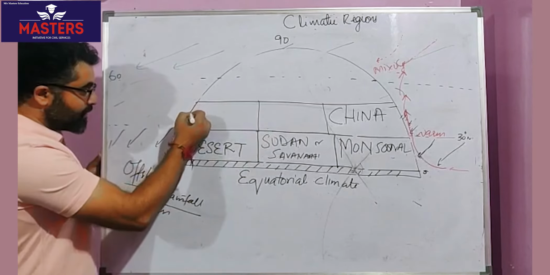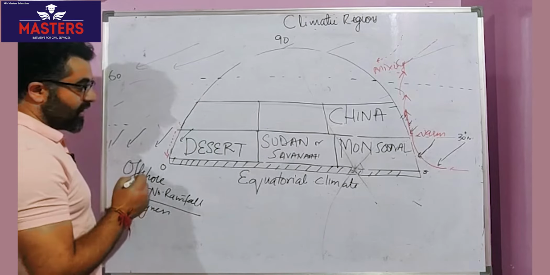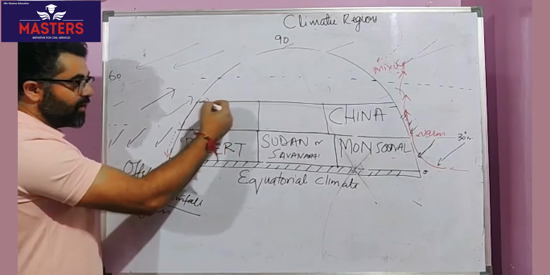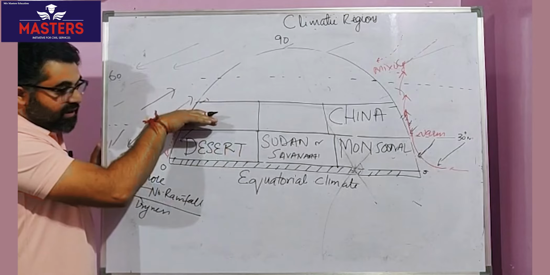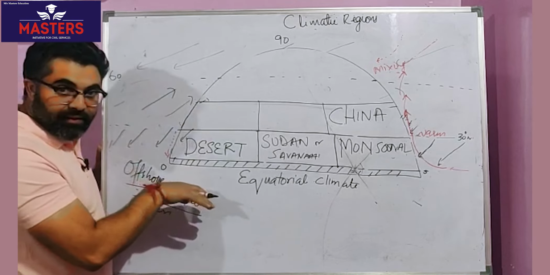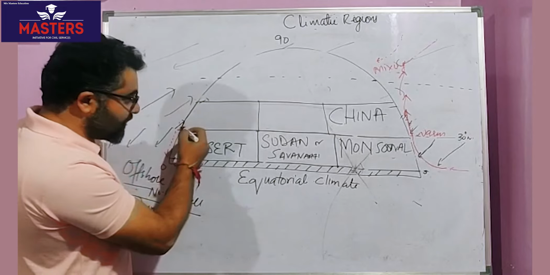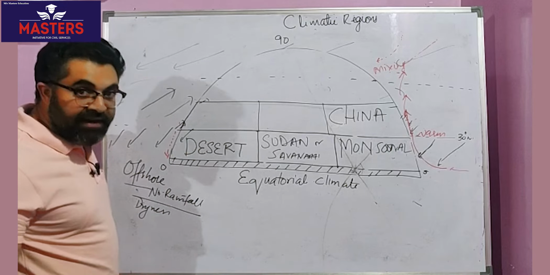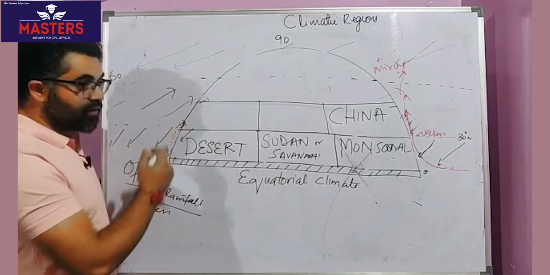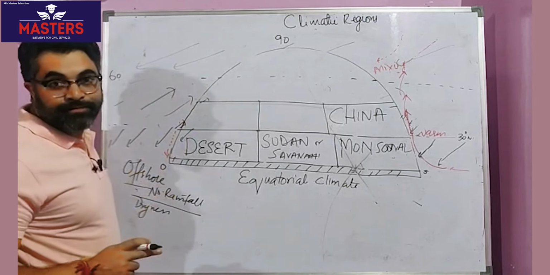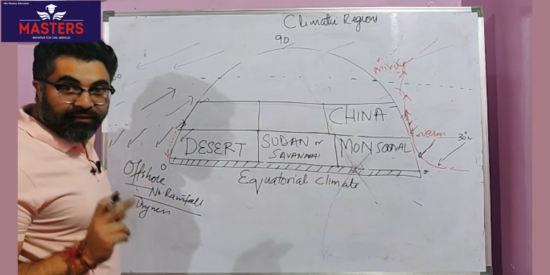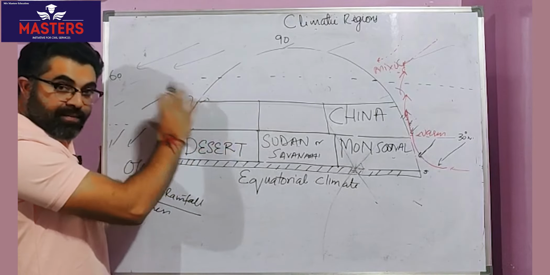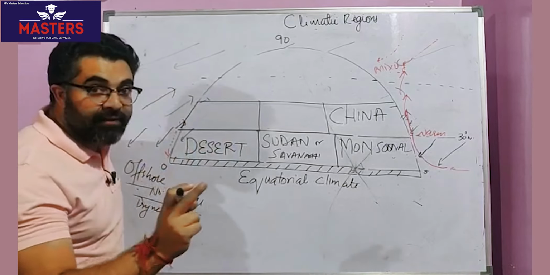In the western part, some time back we discussed that pressure belts go towards north and south, and which winds blow in this latitude? Westerlies. So if pressure belts shift towards south, westerlies also shift little southwards. And when do pressure belts shift towards south? Winters. Westerlies will also shift towards south during winters. Clear? During winters. So that means western part of the continent in mid latitudes should get winter rainfall.